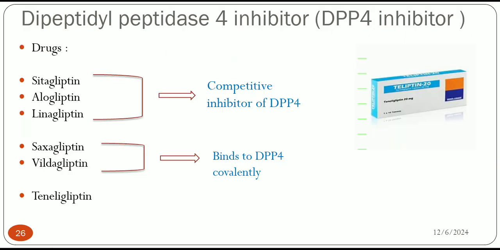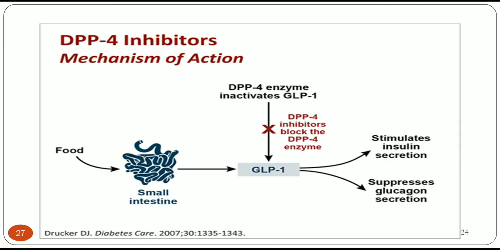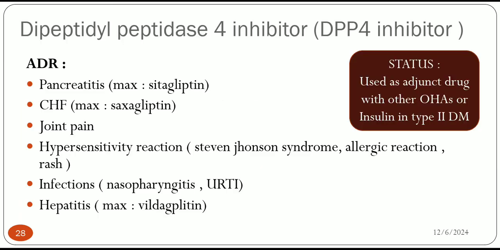Then DPP-4 inhibitors like gliptins, we already discussed their mechanism of action. ADR maximum is pancreatitis with sitagliptin, and CHF with saxagliptin. Others are also joint pain reactions. These are also used as adjunctive drugs.